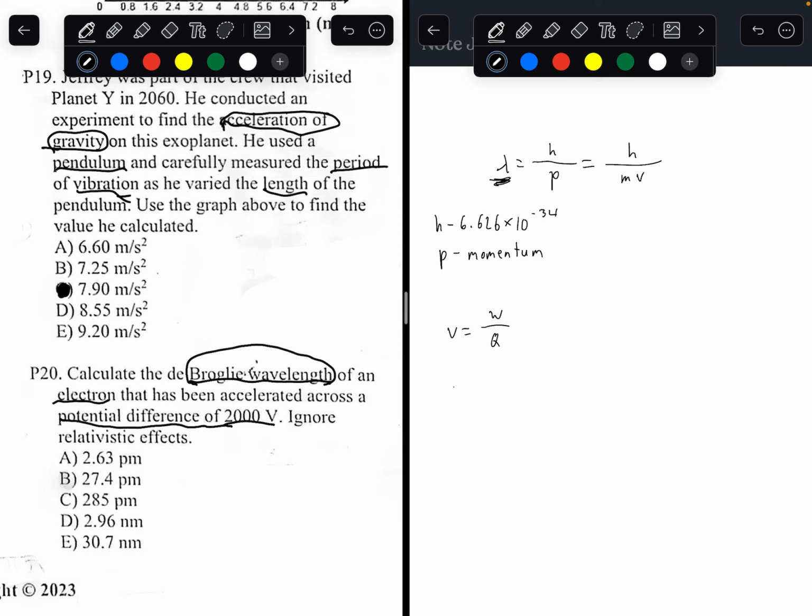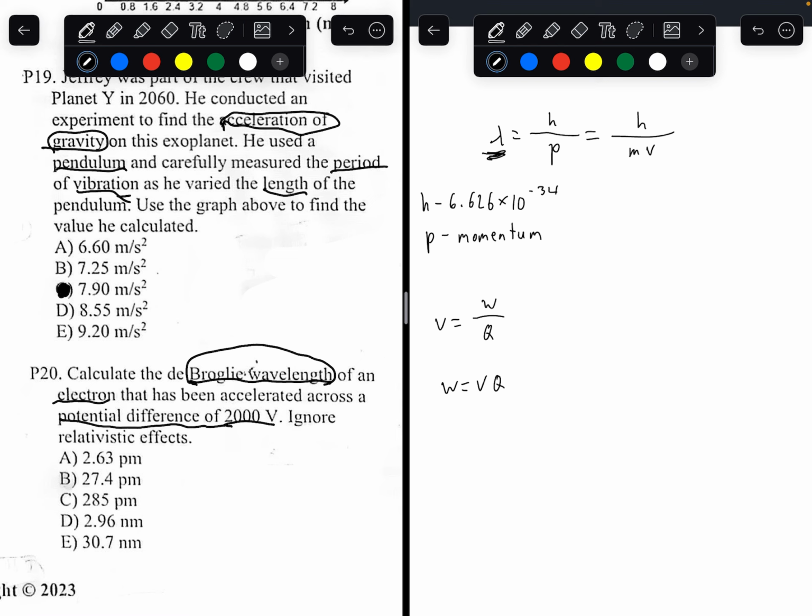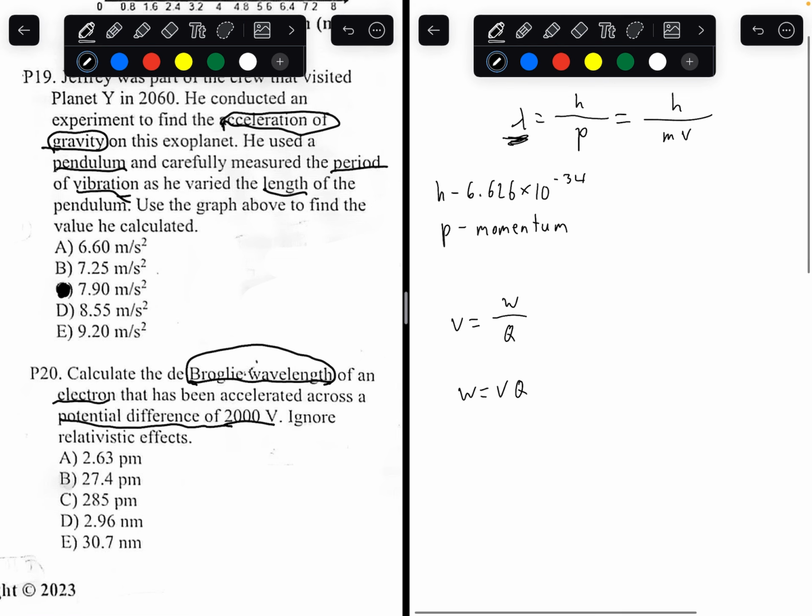That's a formula for voltage. So work equals voltage times charge. So now, what is voltage and what is charge? Voltage is 2,000. It's given to you in the problem. And charge, also known as the fundamental charge, since we're talking about an electron, the charge would be the fundamental charge.